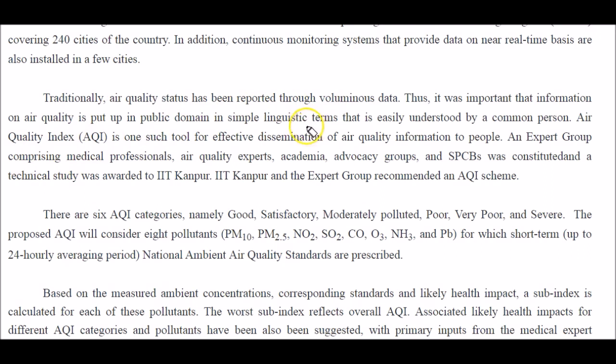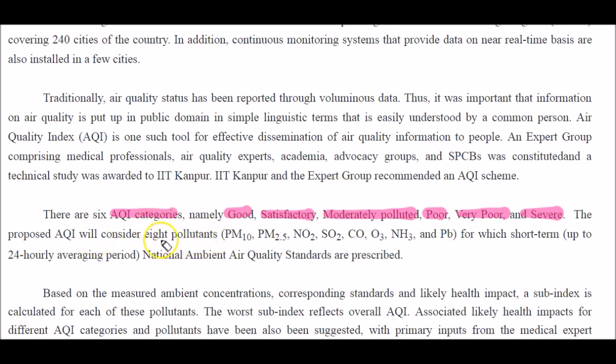So the need for using simple linguistic terms is essential, so that it is easy for the common man to understand the level of pollution on a particular day. For that, air quality index is published. There are totally 6 categories: good, satisfactory, moderately polluted, poor, very poor, and severe.